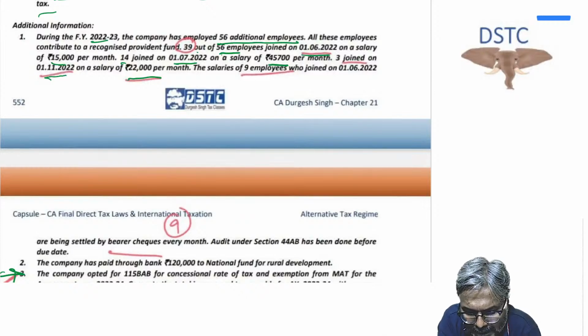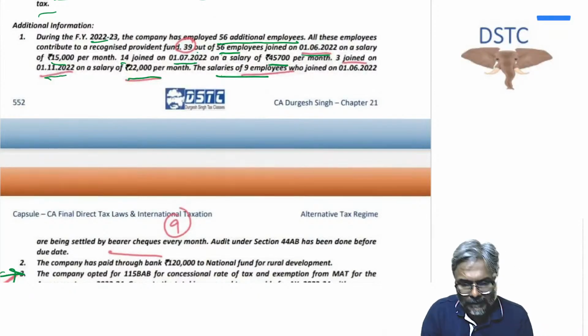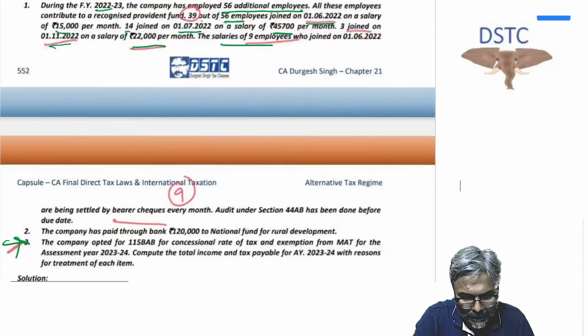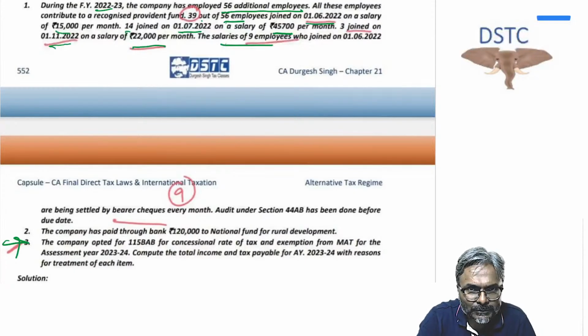For these 9 employees, the salaries of those who joined on 1st of June 2022 are being settled by bearer cheque every month. 151 days. Karthik has already calculated 151 days. So 151 days, students, in this case. So yes, it will be eligible.